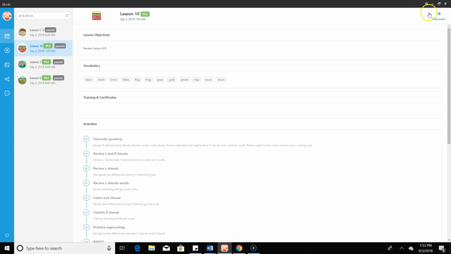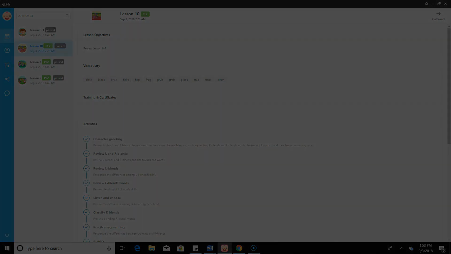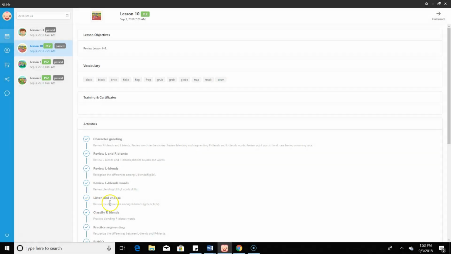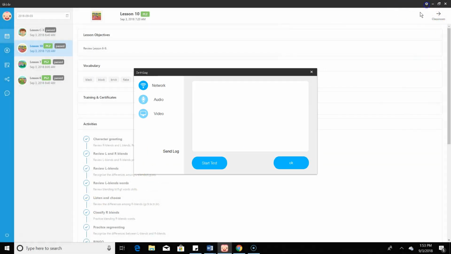And if you can see, you just hop into the classroom right there. And that's just the first page right when you log in. And right here, up here, you can see up in the corner, this is where you perform all your network tests before you go into the classroom. You just have to check.